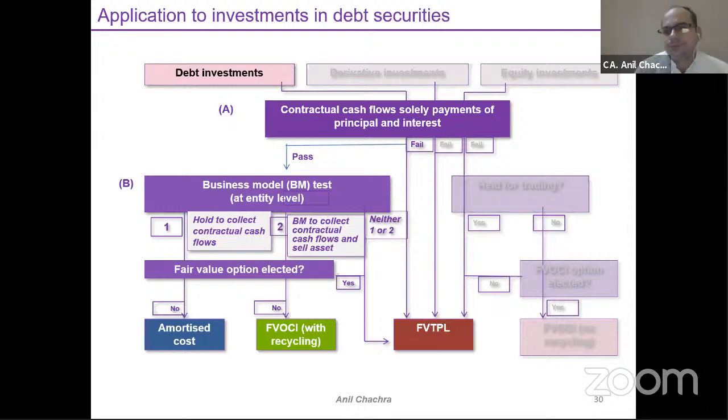Suppose my first condition has not been met, the SPPI test, the basic thing has failed. What do we need to do? I need to categorize under fair valuation through profit and loss, right? So three things: fair valuation through profit and loss, fair valuation through other comprehensive income, or amortized cost.